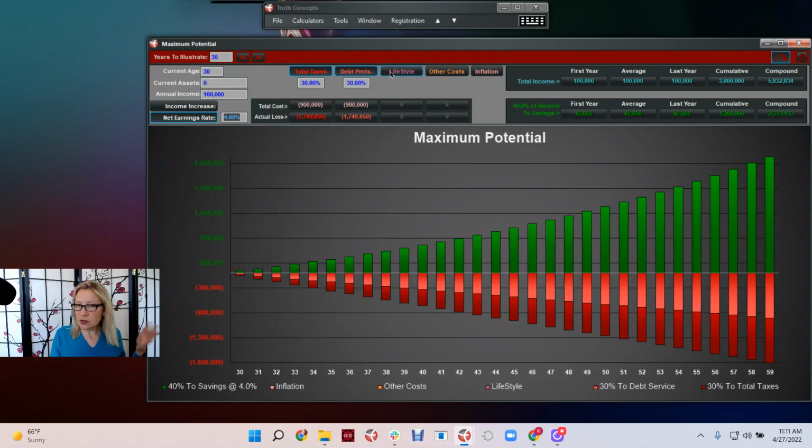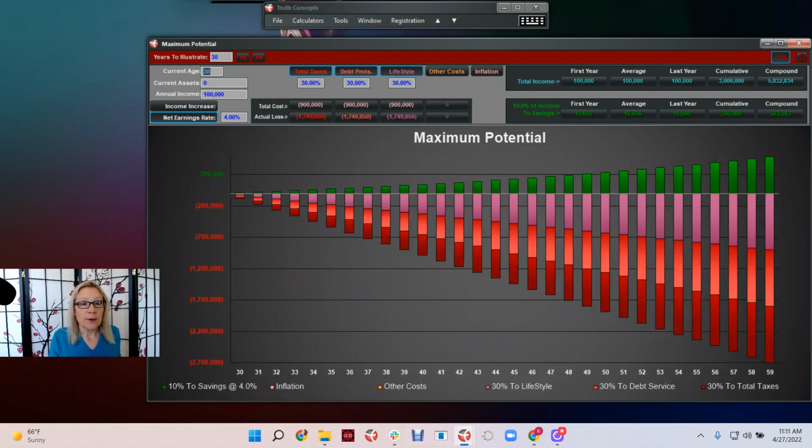So if we had 32% taxes, 32% debt, and another, let's just call it 30% to lifestyle, meaning 10% of the money was going to savings, what that would look like, no raises or anything, just 100 grand the entire 30 years, 10% the entire 30 years, is savings of $583,000, which is only 10 more years of income.